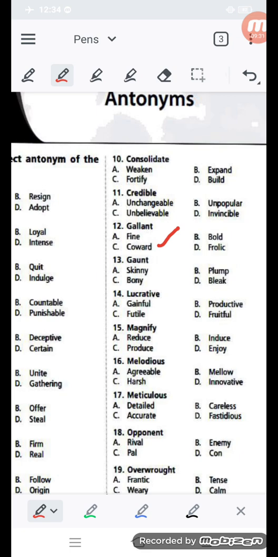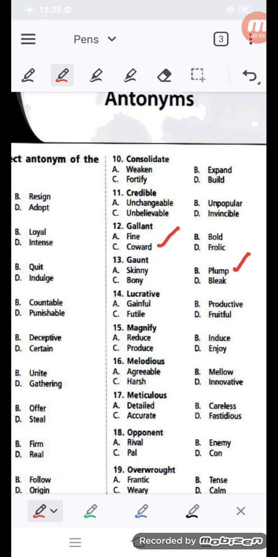And gaunt. Gaunt is the word. Its meaning should be known. Gaunt means very thin, like some boys, some people are very thin. So like this, skinny is thin, and bony is thin, and bleak is also thin. So what is not thin? That is plump. Plump means fat. Fat is the opposite meaning.